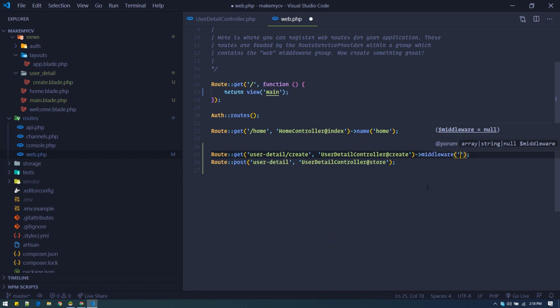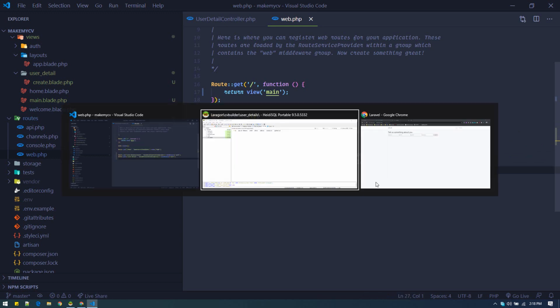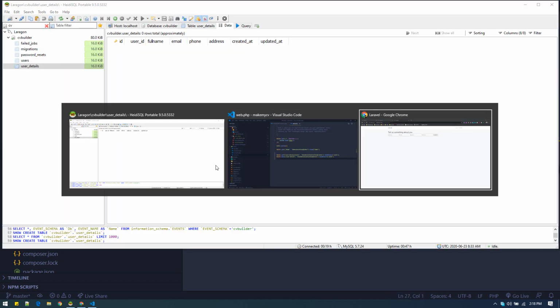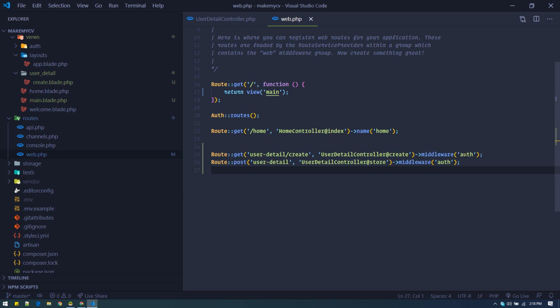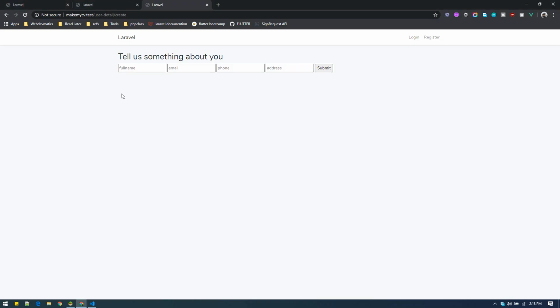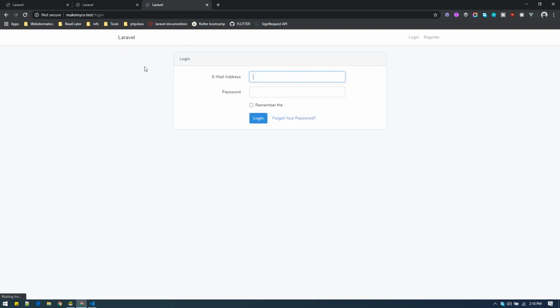Only an authenticated user can access this. So we can use middleware auth. For that we need to use this auth middleware. This is supplied by default. We are saying that only an authenticated user can access the create route and store route. So now if we try to refresh this page, we shouldn't access this page. So it is redirecting us to the login page, asking us to login. So we have no account, just register.